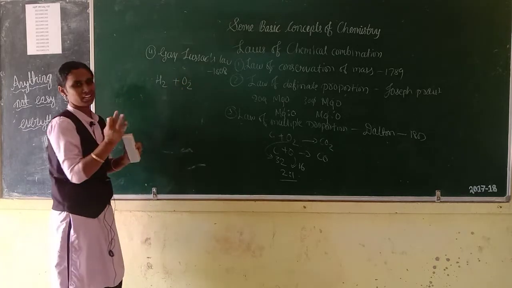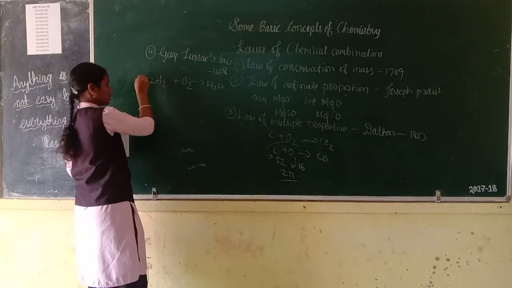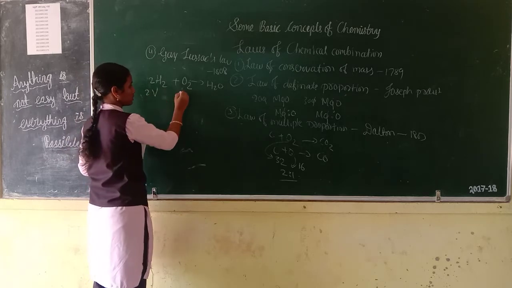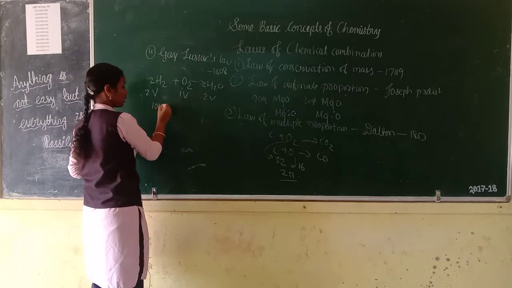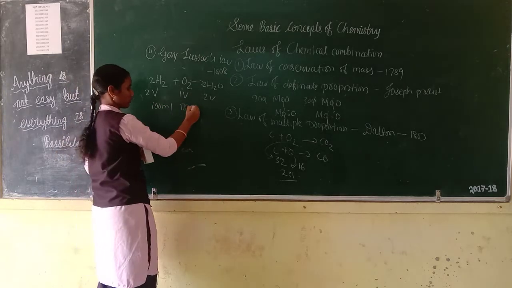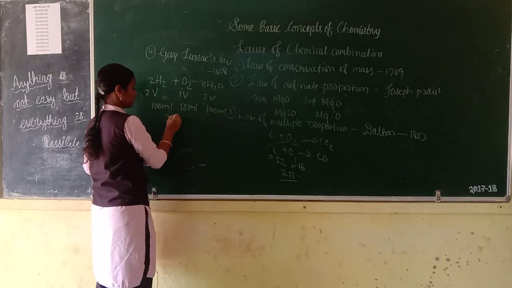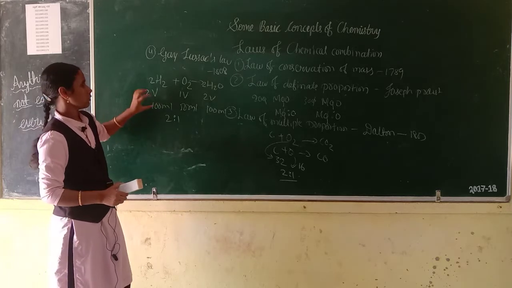This law is related to gases. Then H2O. This is 2 volume, this is 1 volume, this is 2 volume. This is 100 ml, then 1 volume is 50 ml. This is 100 ml. Then 2:1. You get a simple whole number ratio.